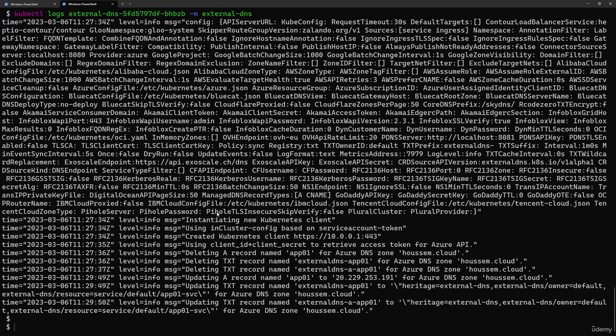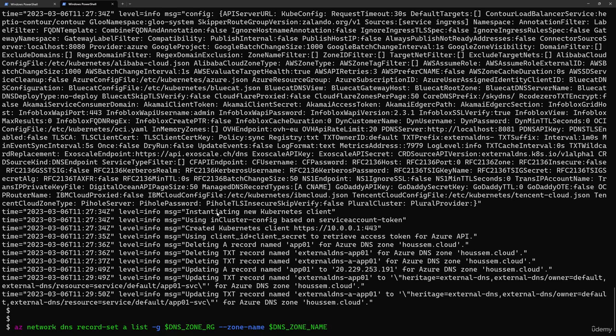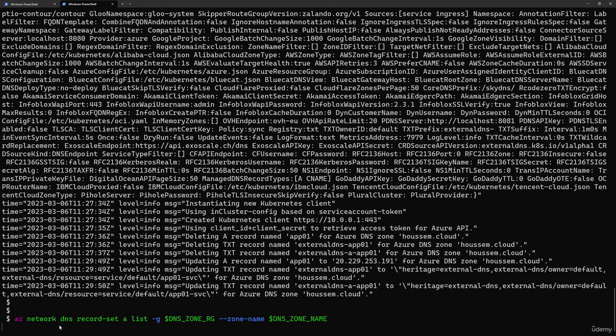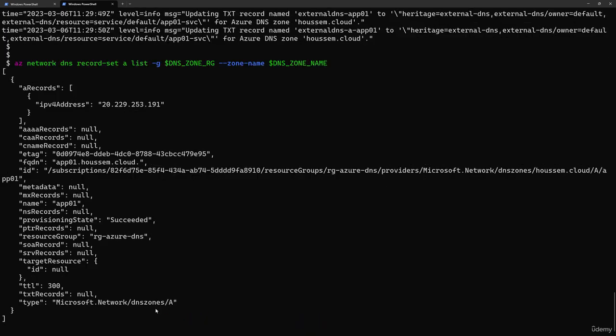And I'll give you a bonus here. If you like using the Azure CLI more than the Azure portal, you can use this command line, az network dns record-set a list, in order to list the configuration for the Azure DNS. And you would see here the IP address for that record and also the FQDN or the new custom domain name that is used and associated with that public IP address.